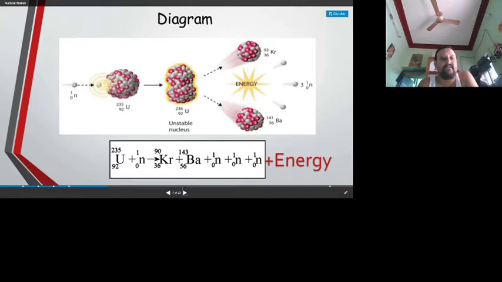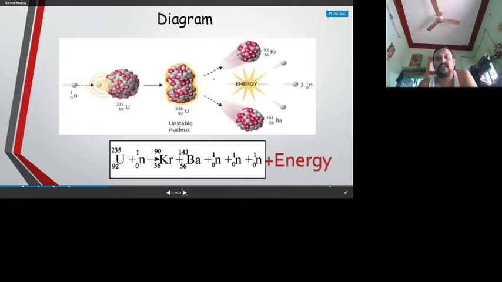When the heavy nucleus is bombarded with this energy, it creates an unstable or metastable nucleus. The spherical nucleus becomes elongated, an elliptical-like shape, creating an unstable excited nucleus.